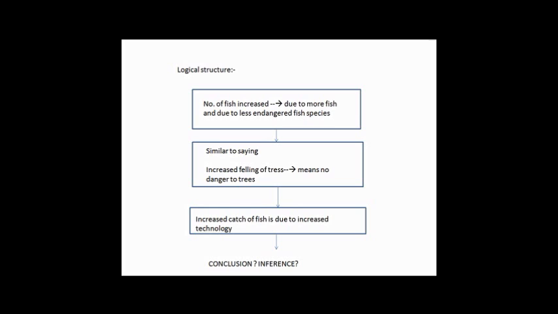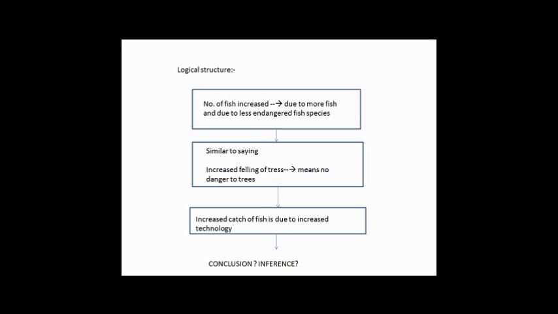This helps us understand that the statement made by the game officer is completely wrong. And then there is the statement made by the environmentalist, which states the actual reason: that the increased catch of fish is due to increased technology.